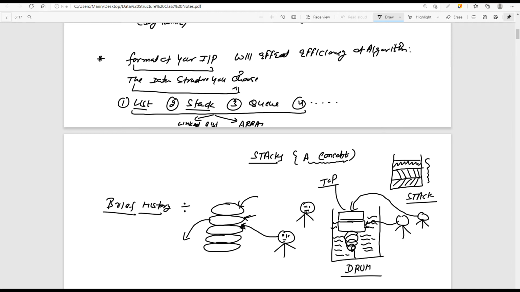And if the waiter wants to push the plate, then where is he going to push? Only above he can push. So both operations, that is the push and the pop operation, are always from the top only. So this is a kind of concept that is being used in some kind of royal marriages, I think so.